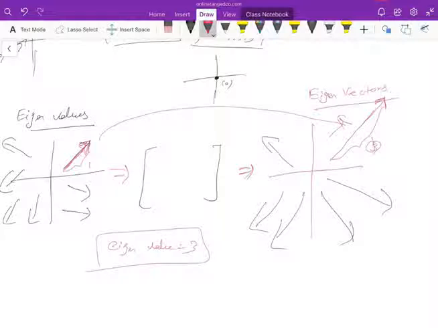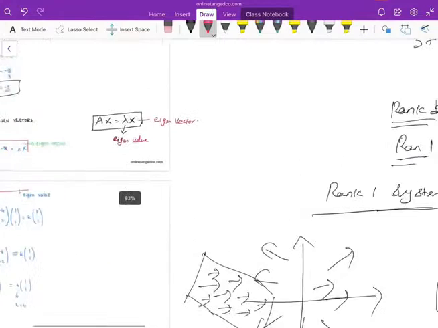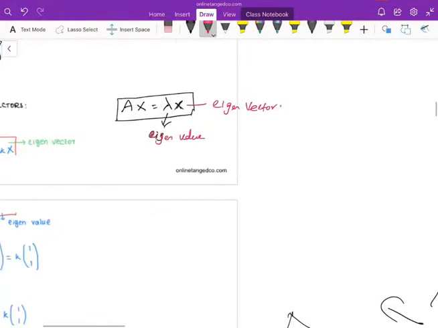But a particular set of vectors are very unique. Those vectors will either be scaled up or scaled down. Our focus will be only on those vectors, called eigenvectors, and the particular scalar value by which they are scaled up or scaled down is called the eigenvalue.